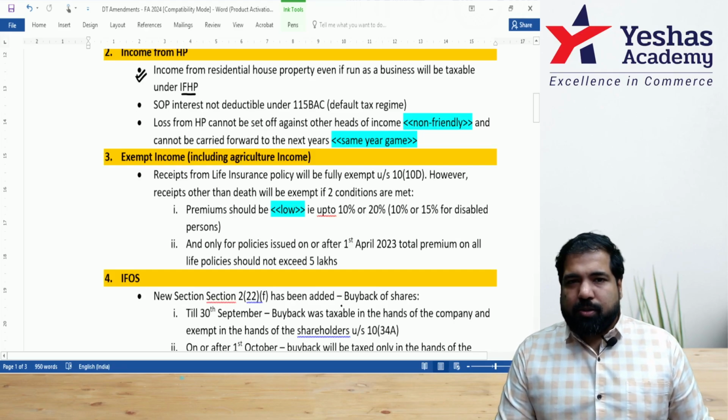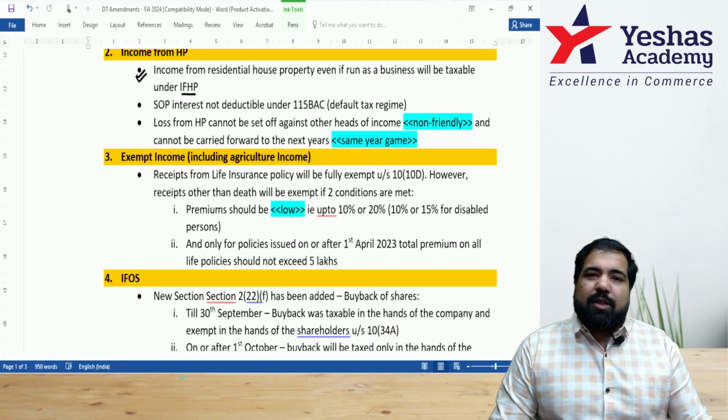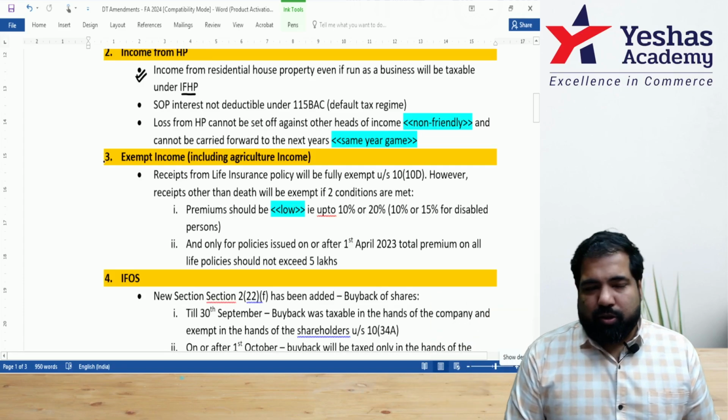but residential properties. So what if I have commercial properties? Can I go under PGBP? Yes, but for residential properties, even if it's multiple properties, you cannot go under PGBP. You will have to go under IFHP.